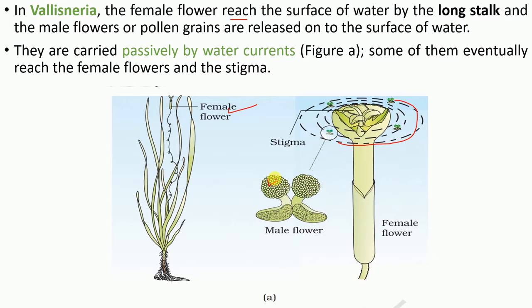From this male flower, pollen grains will come through the water current and reach the stigma, and somehow this stigma also attracts the pollen grains through some reaction, right? And this pollen grain will reach the stigma, and because this pollination takes place by water, that's the reason it is hydrophily, and they are carried passively, right?